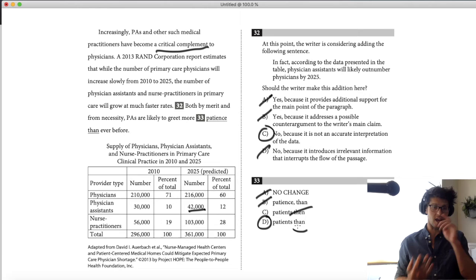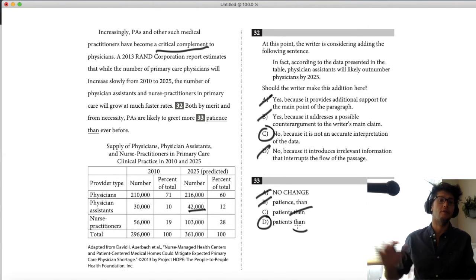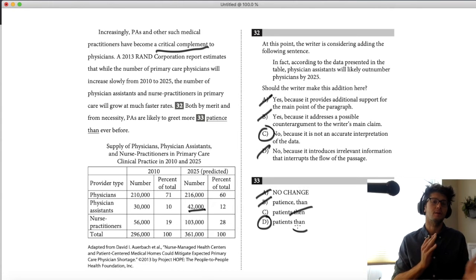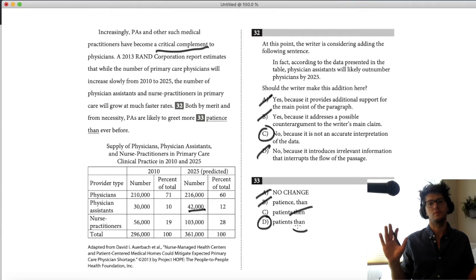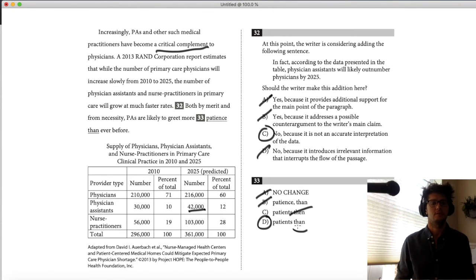Tricky because we're saying "ever before," which is of course time. But we're comparing 2025 to earlier times, and comparisons require the word "than." Okay.